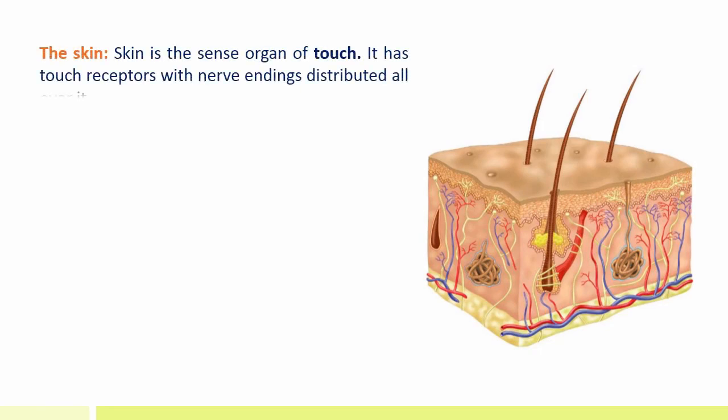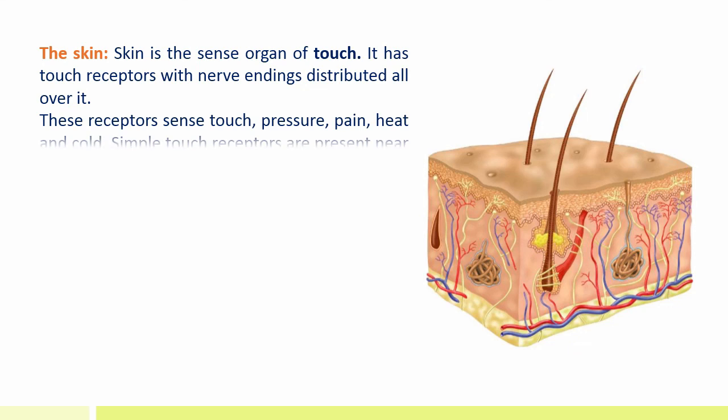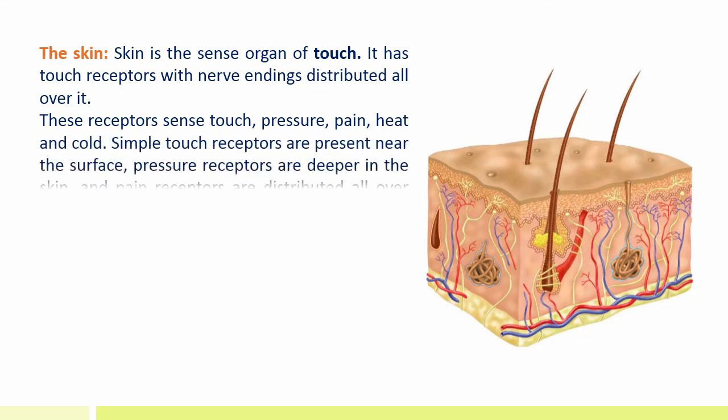The skin. Skin is the sense organ of touch. It has touch receptors with nerve ending distributed all over it. These receptors sense touch, pressure, pain, heat, and cold. Some touch receptors are present near the surface, pressure receptors are deeper in the skin, and pain receptors are distributed all over the skin. Care of the skin.